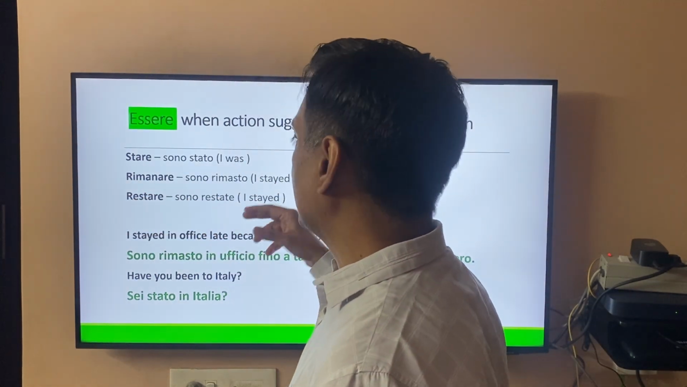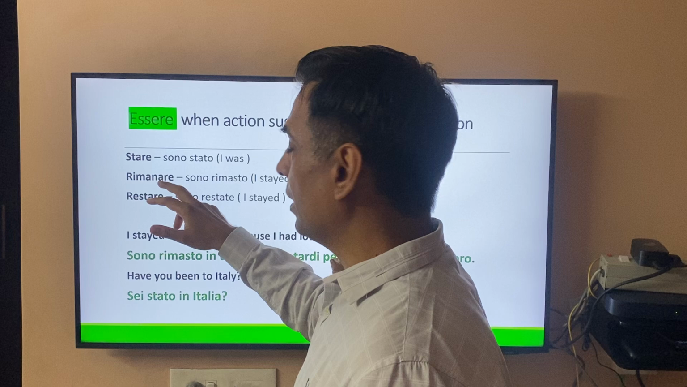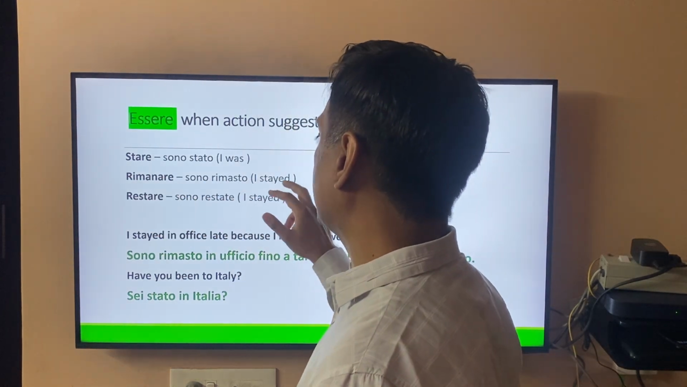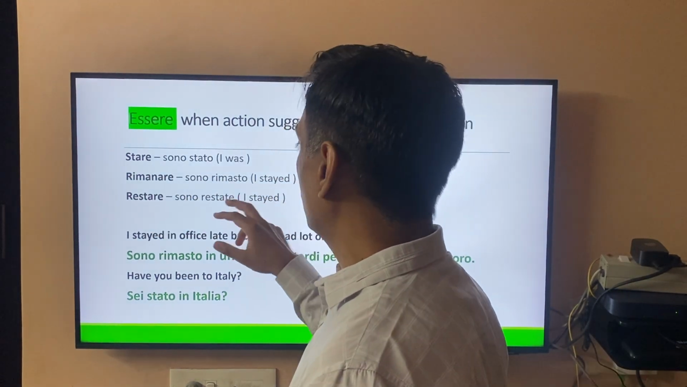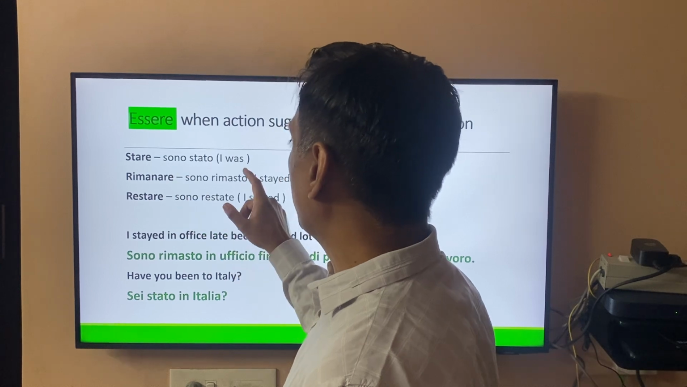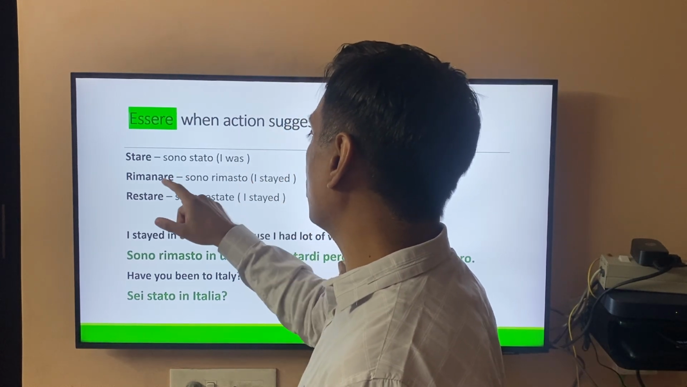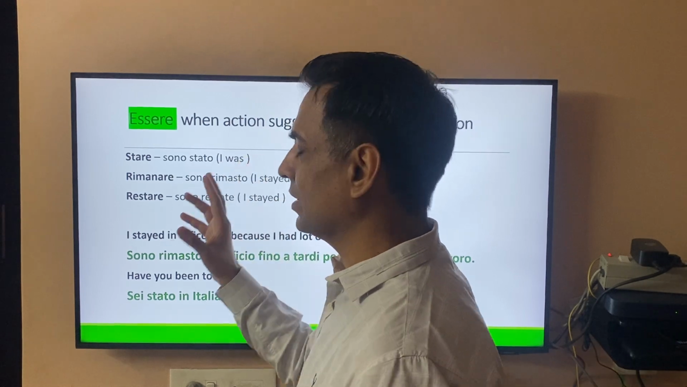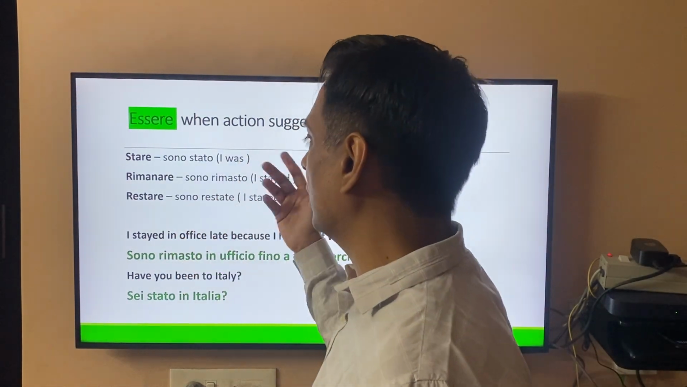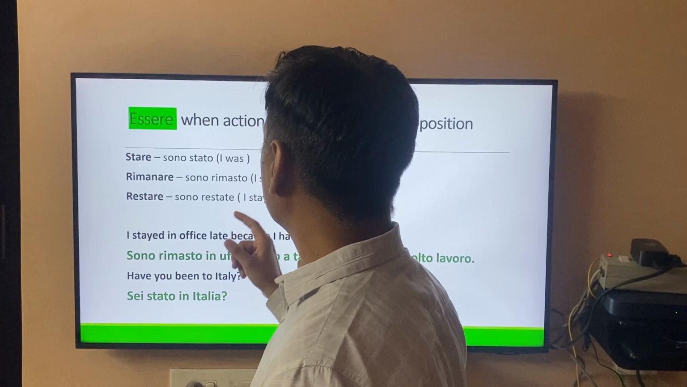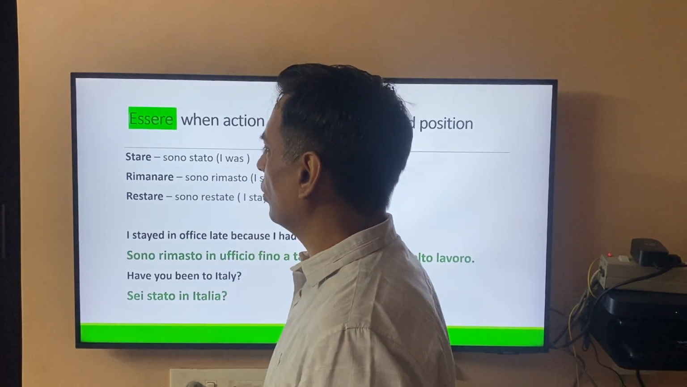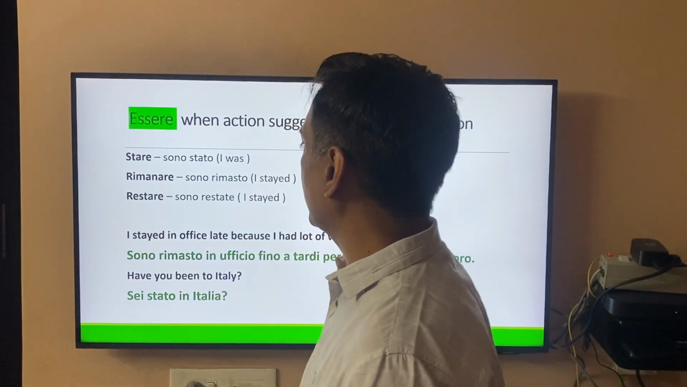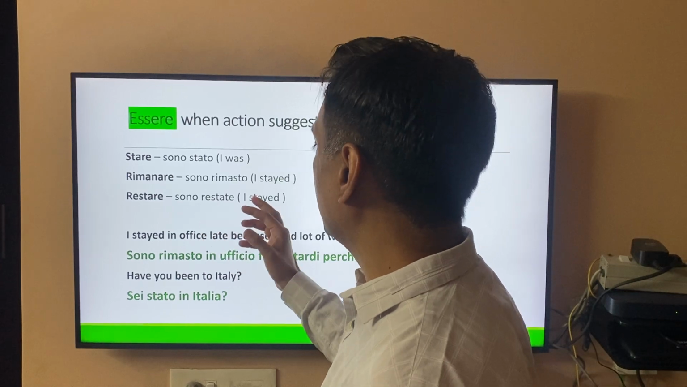Rimanere, I stayed. Rimanere means to stay. So if I want to say I stayed, sono rimasto. Again, it's an -are verb, but as I said, there are a few exceptions. So it's not -ato, it's -asto. I mean, -sto. It changes because there are always a few exceptions with other verbs also. Restare. This can also be used for to stay, and then sono restato.